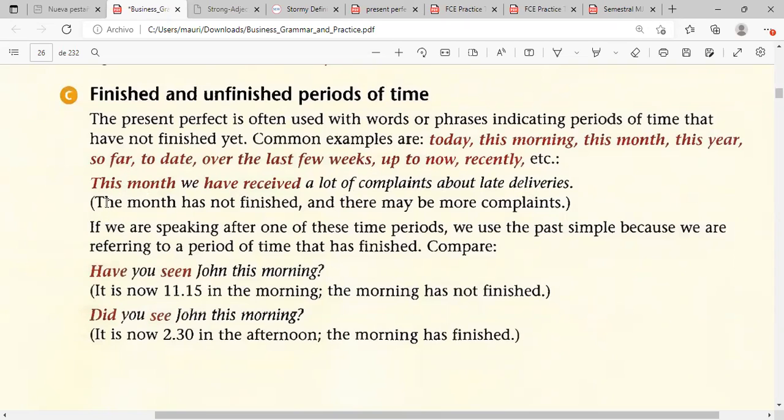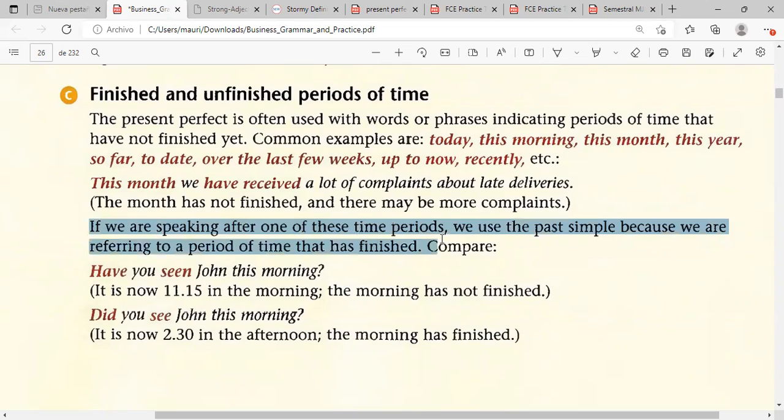This month, we have received a lot of complaints about late deliveries. So in this case, analyzing the sentence, the month has not finished and there may be more complaints, because maybe now we are on the 27th. We still haven't finished the month. That's how we need to use it in unfinished periods of time.